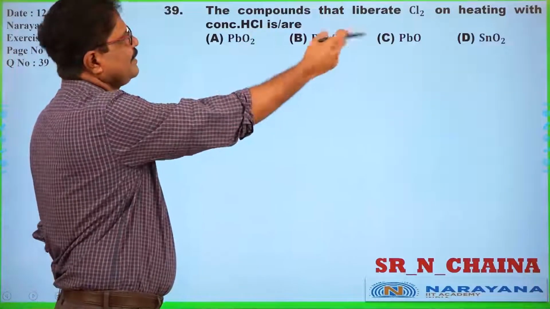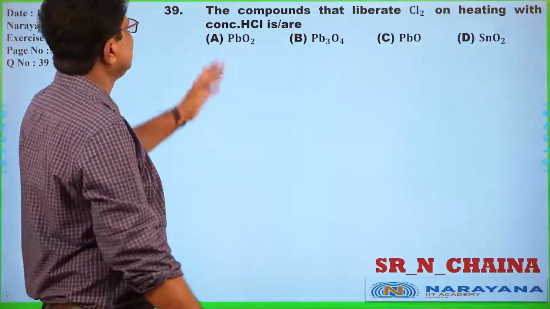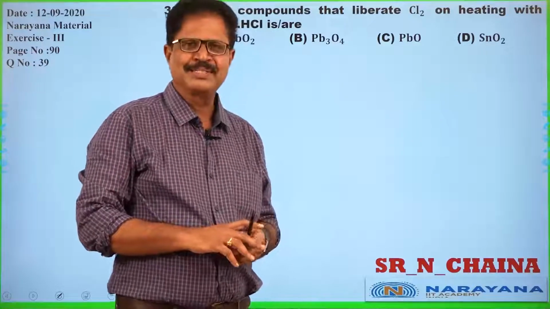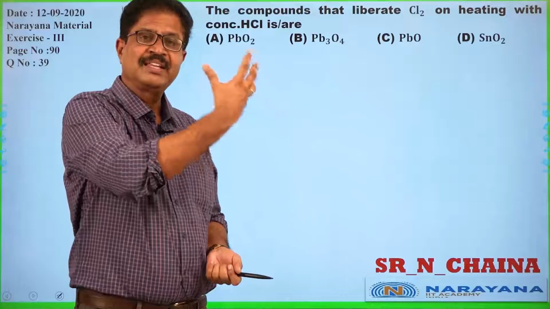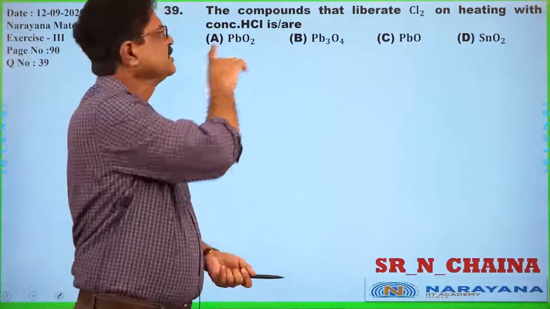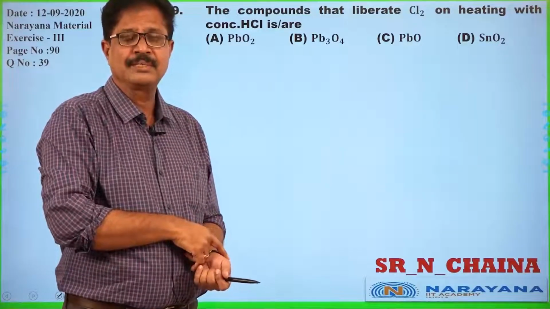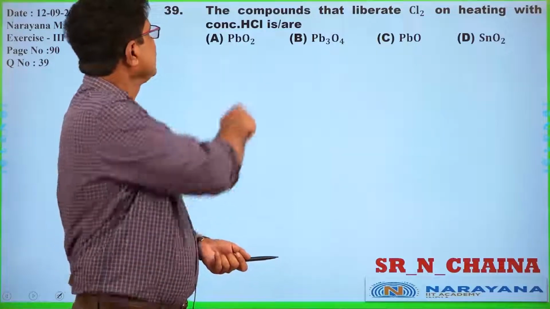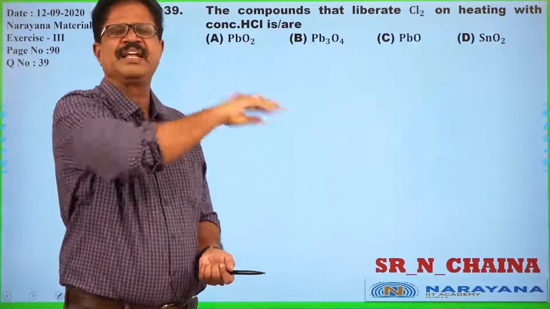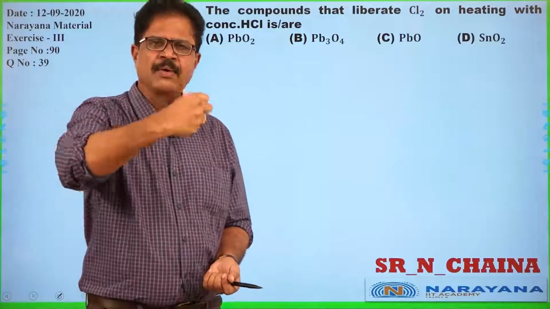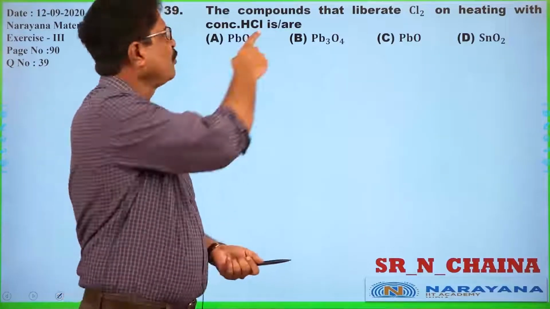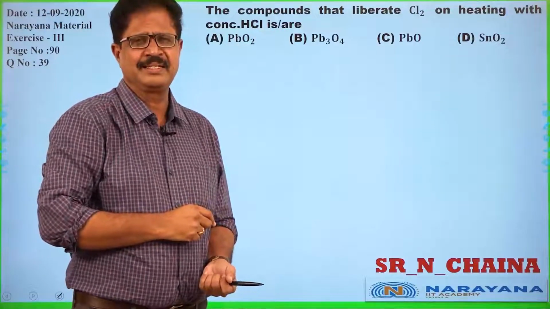The compound that liberates chlorine on heating with concentrated HCl. To solve this question, we must know the reaction of all four options with respect to the reaction with HCl. That is the interesting thing. Which one liberates chlorine on reaction with HCl? So we must have adequate knowledge of various products formed with concentrated HCl.